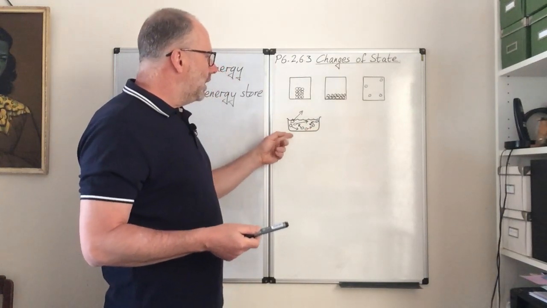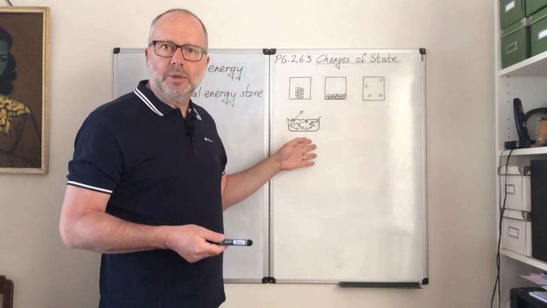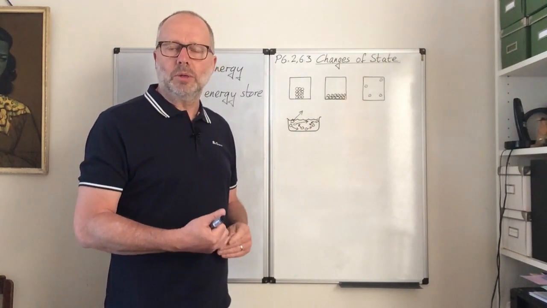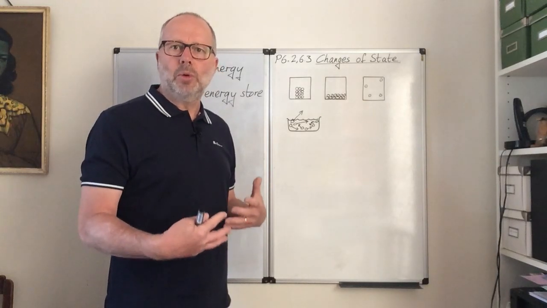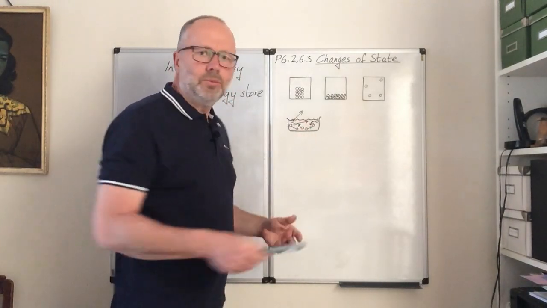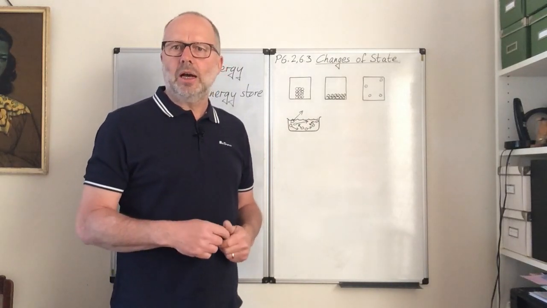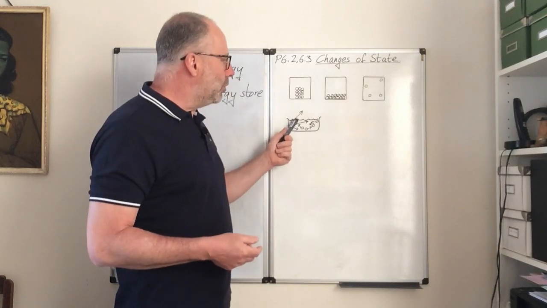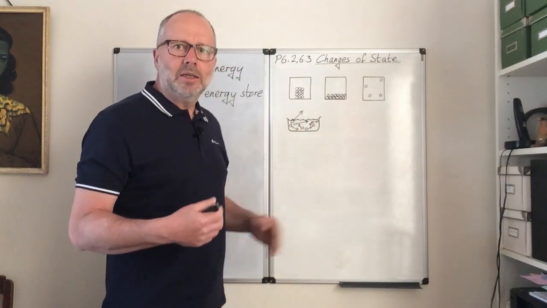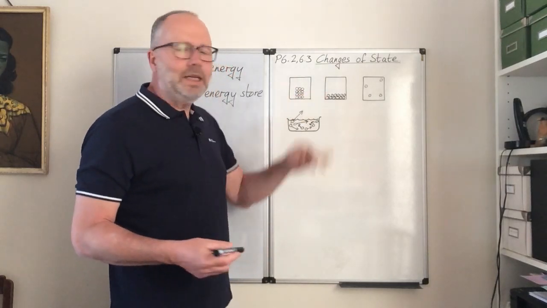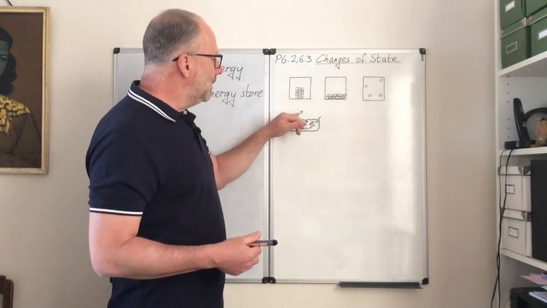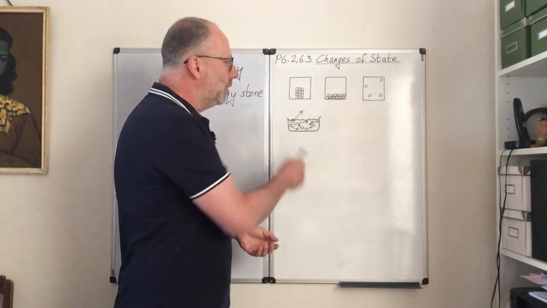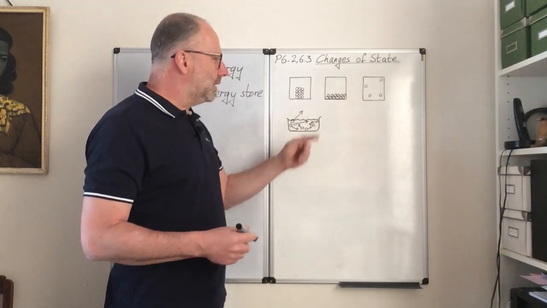Now, if you have some water here, for example, the water is made of lots and lots of particles, and some of the particles are moving faster than other particles. The ones that are moving faster have got more thermal energy, and the temperature of that piece of water is like the average temperature of all of those little bits and pieces in there. The particles that have got more energy, I've shown with larger arrows here. Some of those have enough energy that they can leave the surface of the water. And if a particle leaves the surface of the water and goes into water vapor in the air, there are now fewer hot particles in there, and so it cools down.